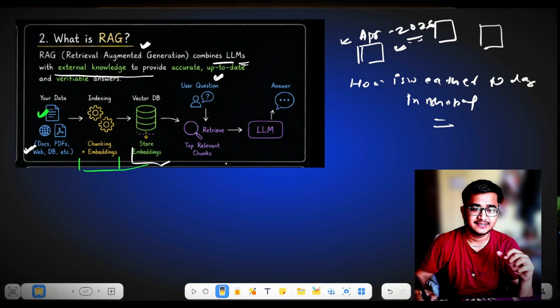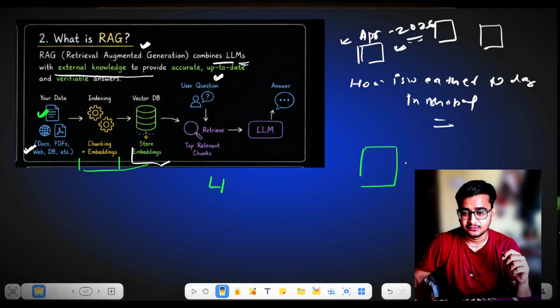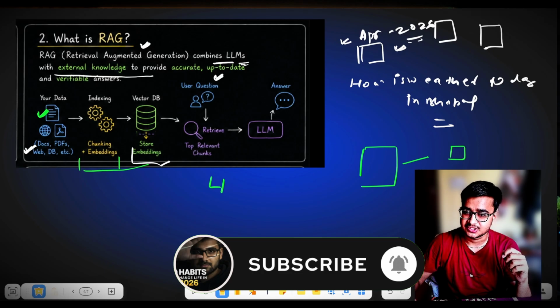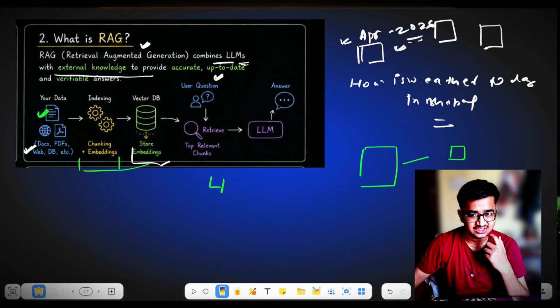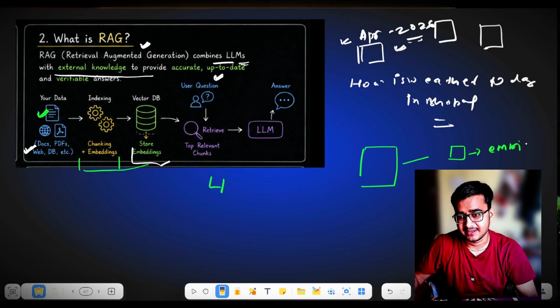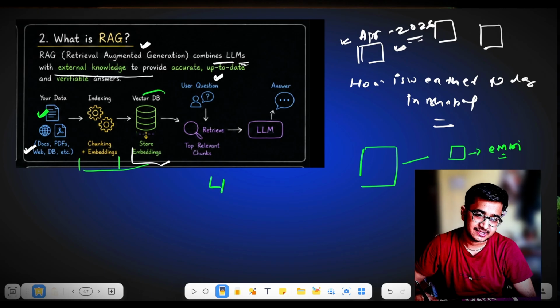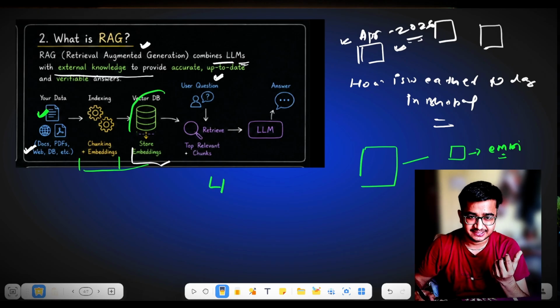Like, you have a big data here, and you will convert it into small chunks. These chunks have different embeddings, the uniqueness embedding. These embeddings are stored inside the vector database.